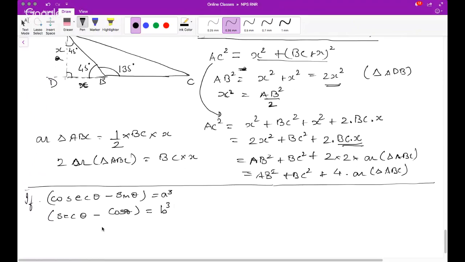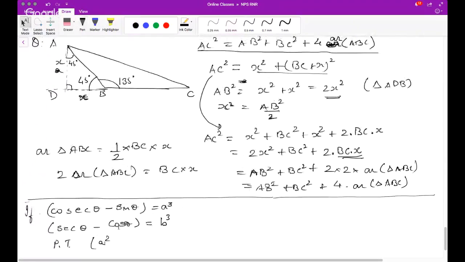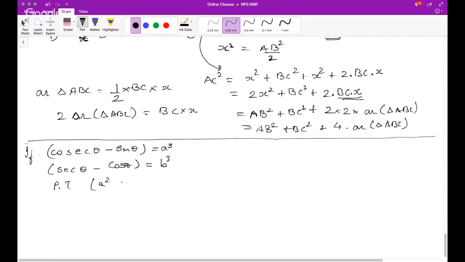You have to prove that a square plus b square times a square b square equals 1. Okay, this is what you have to prove. Fair enough. Let's try. Okay, so fantastic.